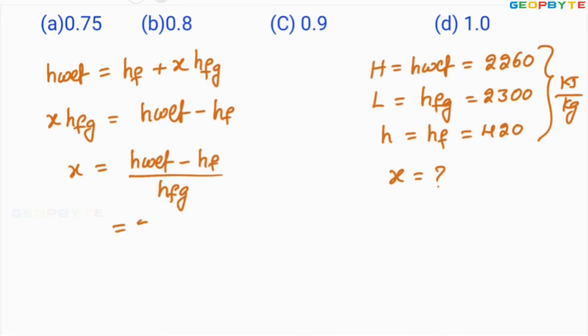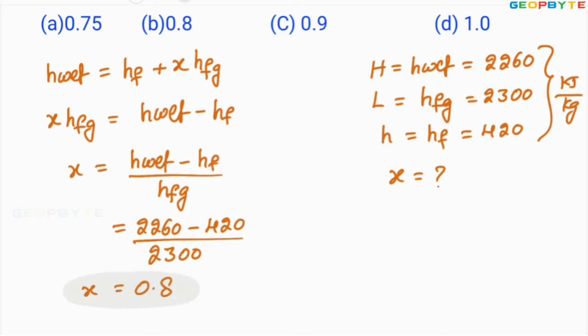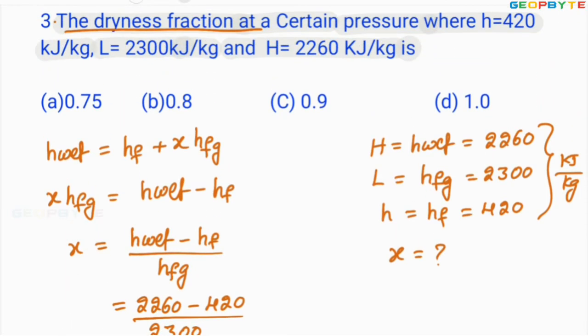Here h_wet is 2260 minus 420 divided by 2300. You simplify this value to get around 0.8. So the dryness fraction x equals 0.8. Look at the options. Look at option B. Option B is absolutely correct. I hope you got my point.